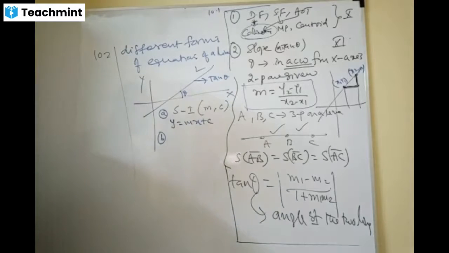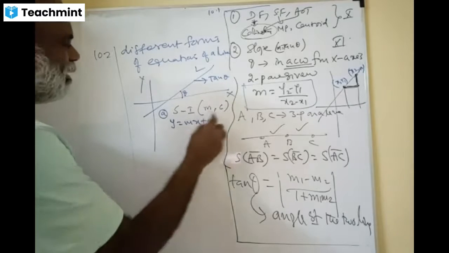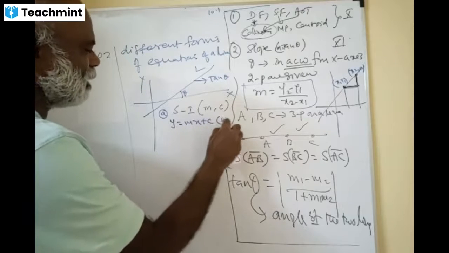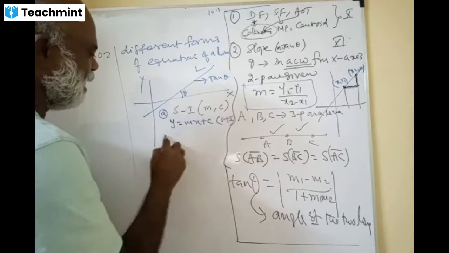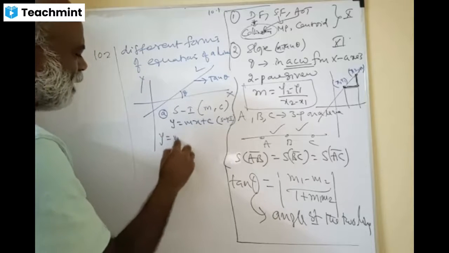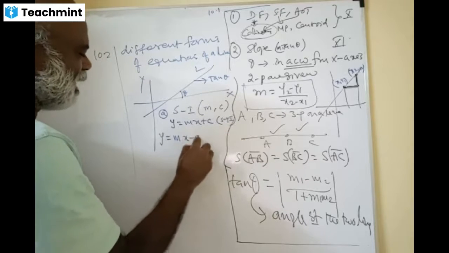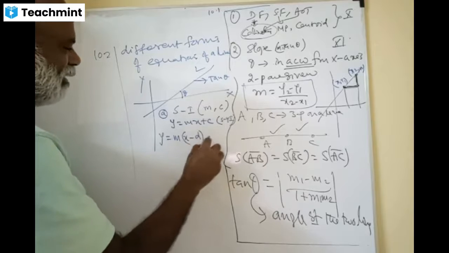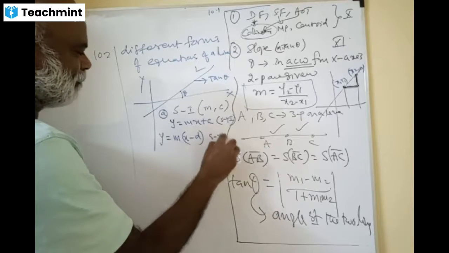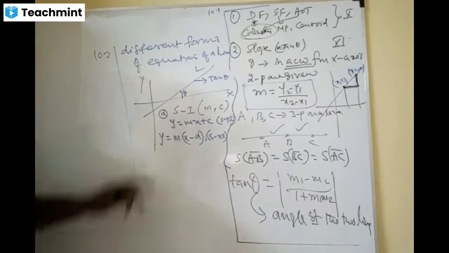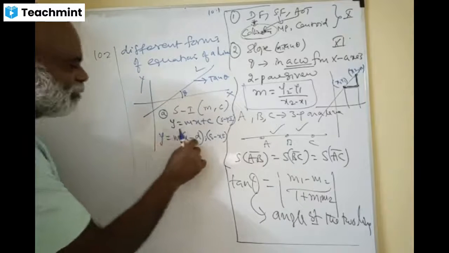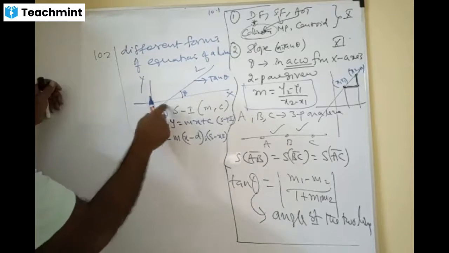Second form here. y equals m into (x minus d). This is called slope and x-intercept. Excellent.